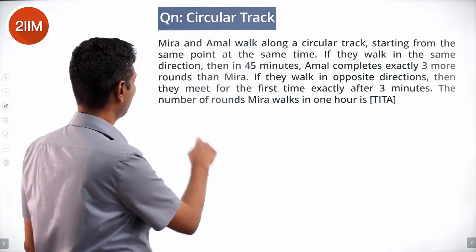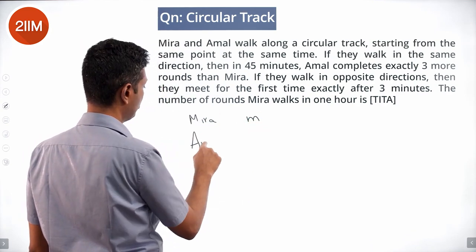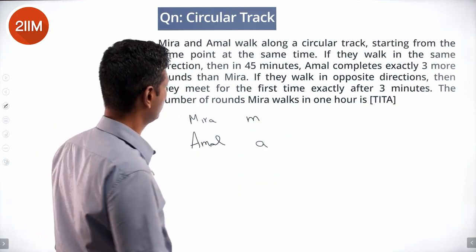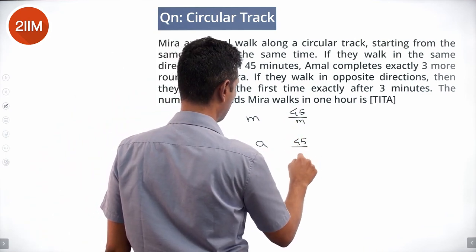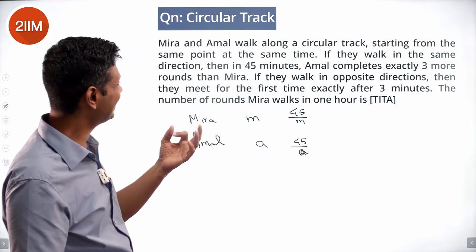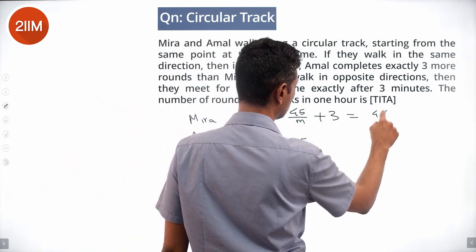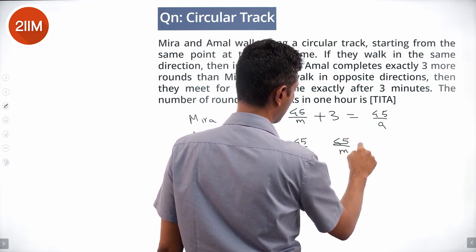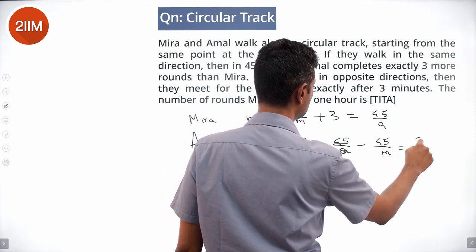And so let's take Mira takes m minutes for a lap. Amal takes a minutes for a lap. And so in 45 minutes, Mira will do 45 by m laps. Amal will do 45 by a laps. Amal completes exactly 3 more rounds than Mira. 45 by m plus 3 equals 45 by a, or 45 by a minus 45 by m is 3.